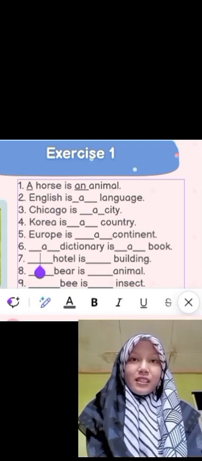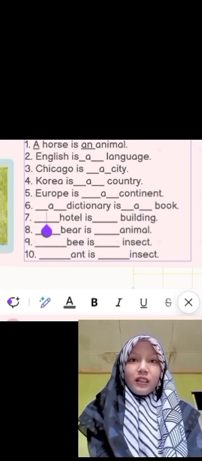Number 7. Hotel. Hotel also begins with a consonant. So we have to put a. A hotel is building. We also put a in here because B is a consonant. A hotel is a building.